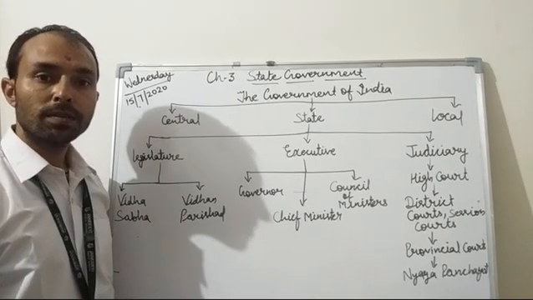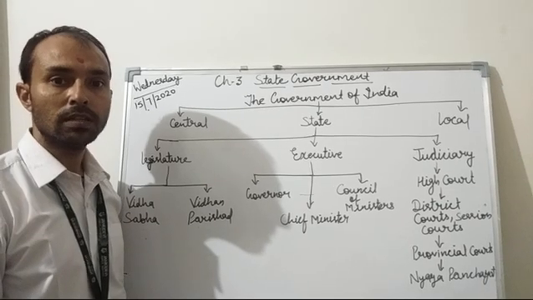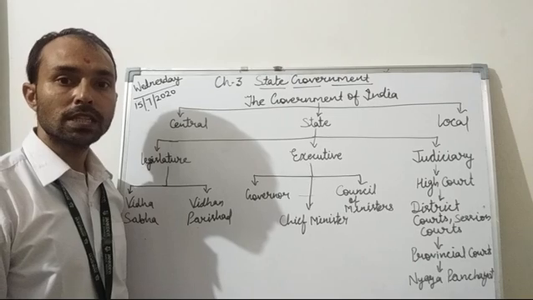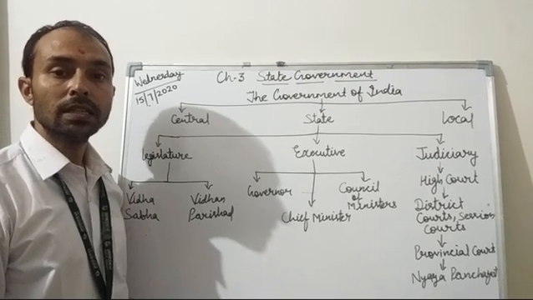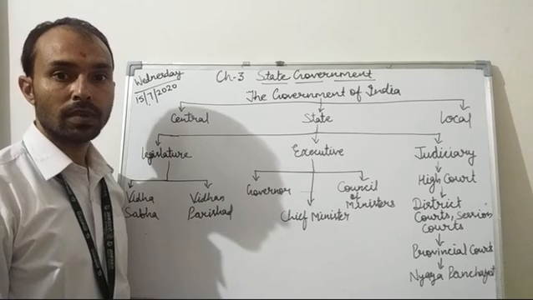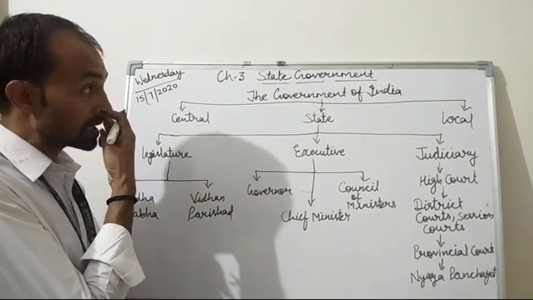In our first chapter, we also learned what a government is. So now recall that first chapter, what it says: that the government is a body that governs or administers political units like a country or a state. So here we are talking about the state government.